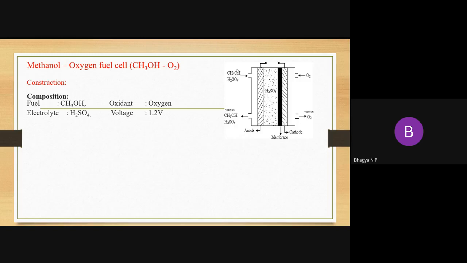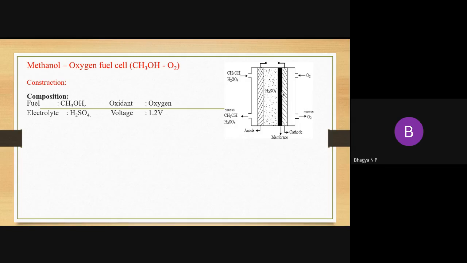And also, as I said, methanol mixed with a very small quantity of sulfuric acid is passed through the anode, whereas oxygen is passed through the cathode. Now the question arises: why have we placed the membrane near the cathode?